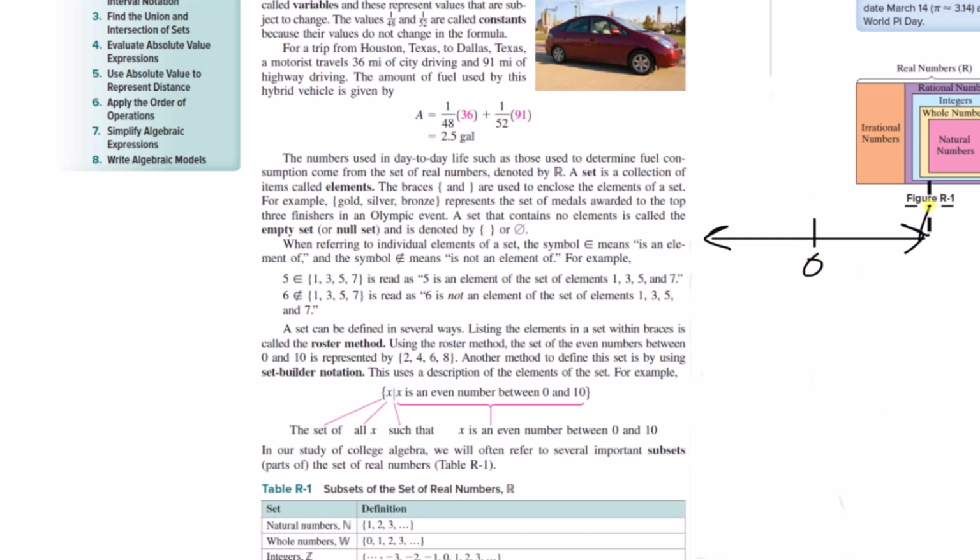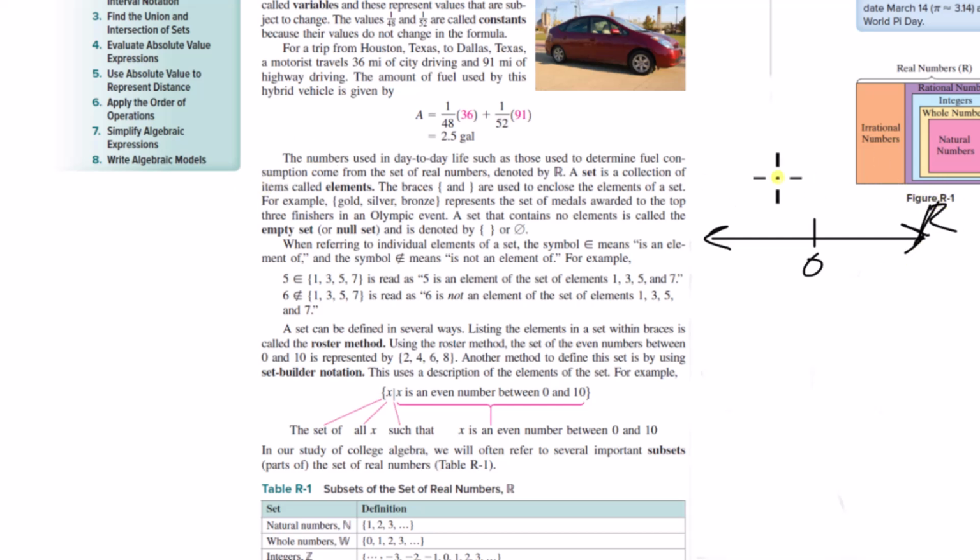With this symbol R here. Okay, but now they use this term set, this set of real numbers. What is a set? A set is a collection of items called elements. So a set is just you're putting something into a group. But they're saying items. They're not saying numbers.